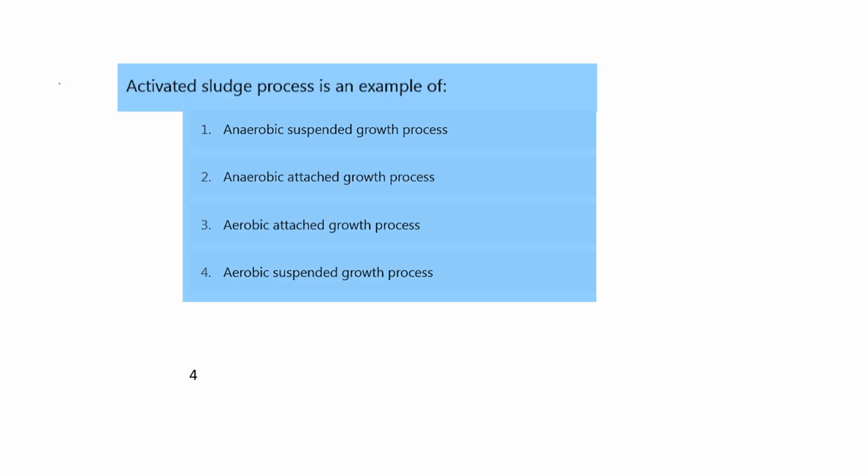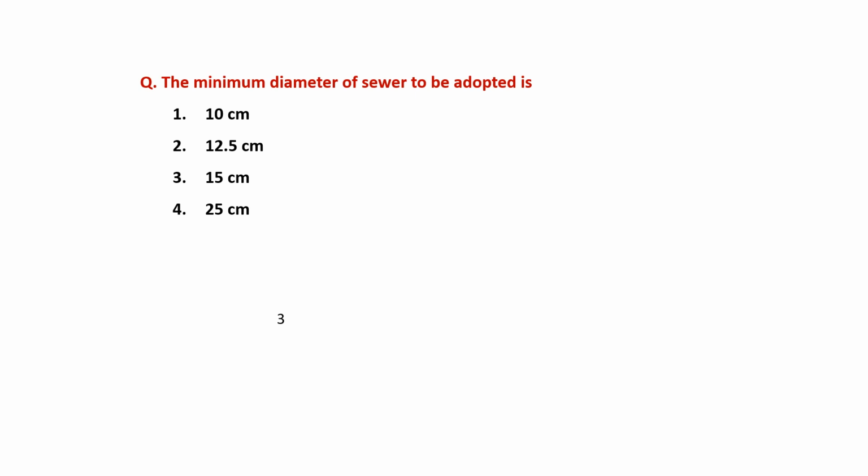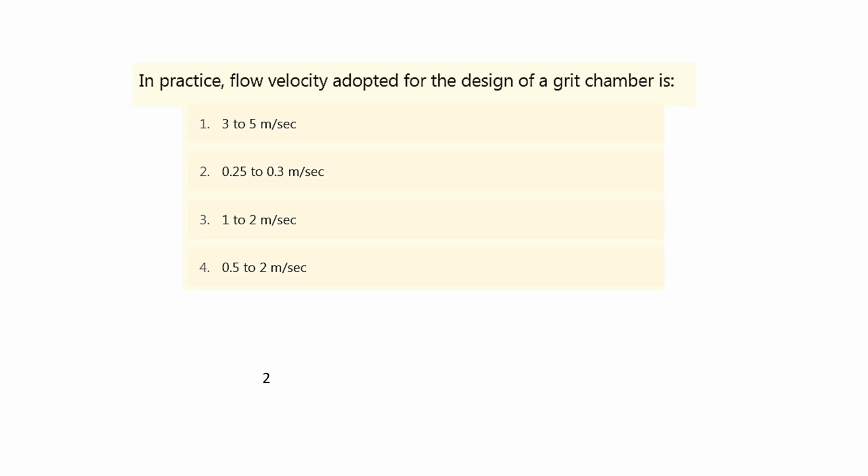Now the next one is the activated sludge process is an example of. Okay, so we already discussed activated sludge is an aerobic process. There is a suspended growth of microbes. So the right answer is the fourth one, aerobic and suspended growth process. The minimum diameter of sewer to be adopted. So the right answer is the 15 centimeter pipe is used for the sewer in India.